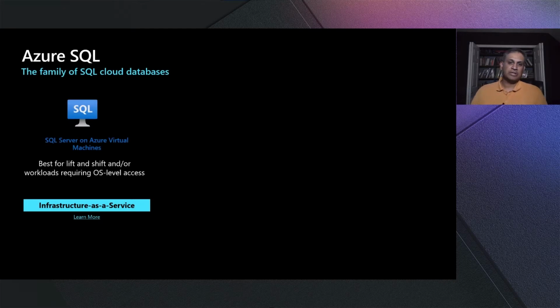So let's look at the Azure SQL offerings. Azure SQL is a family of SQL cloud databases. So what do we have on offer for you? First is infrastructure as a service. Here, SQL Server is running in a virtual machine, which is your own virtual machine deployed on the Azure infrastructure. Everything inside the VM is owned and controlled by you as the customer. It's ideal for applications that require that full level of control.